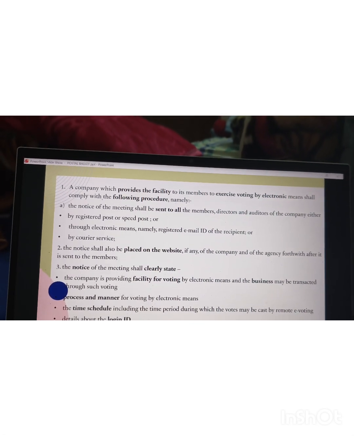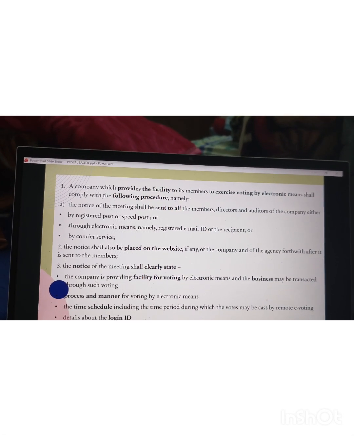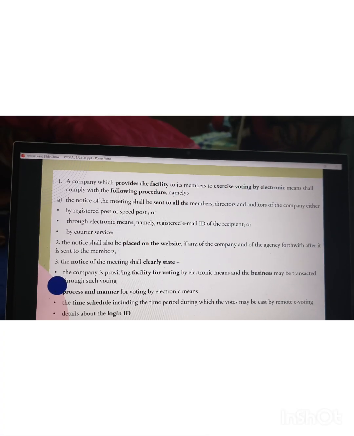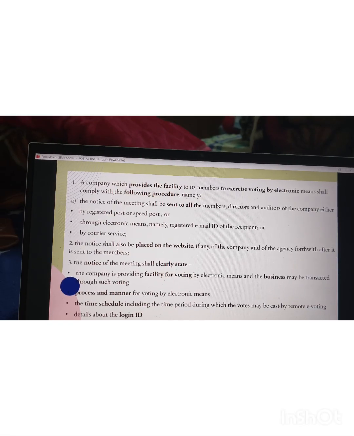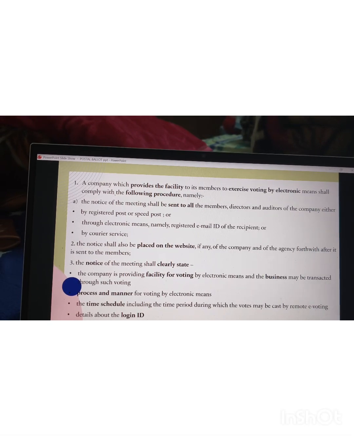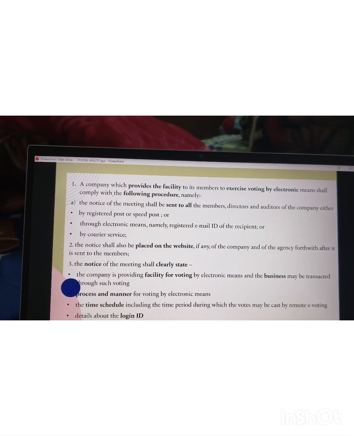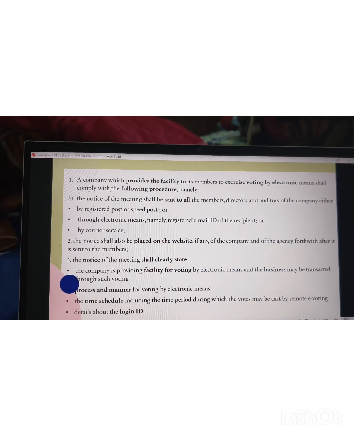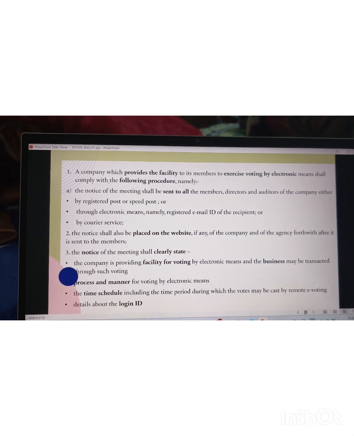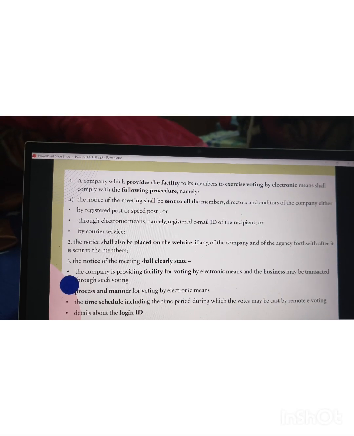Next, there are certain procedures required to be followed if any company is providing the e-voting facility. The notice of the meeting is sent to all members, directors, and auditors of the company by registered post, speed post, electronic means, and courier services. The notice shall also be placed on the website of the company.